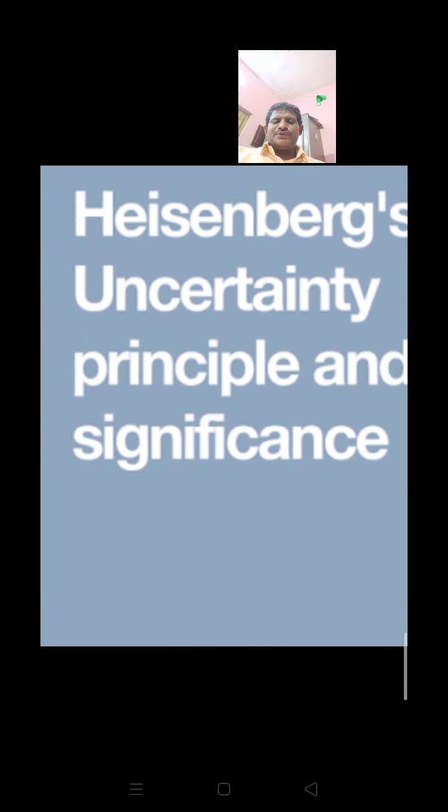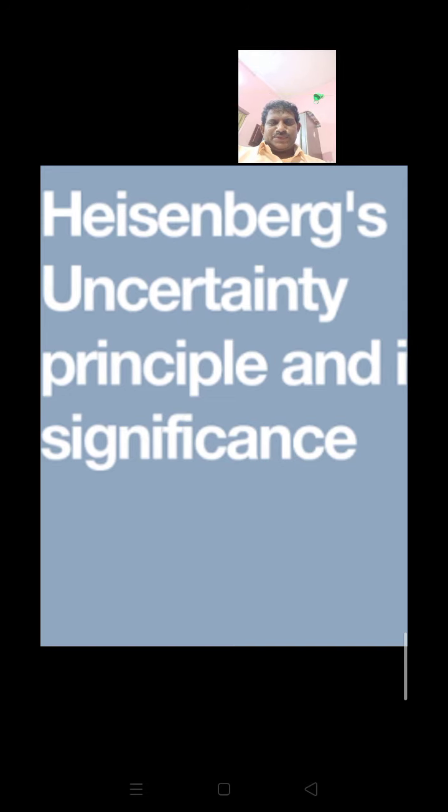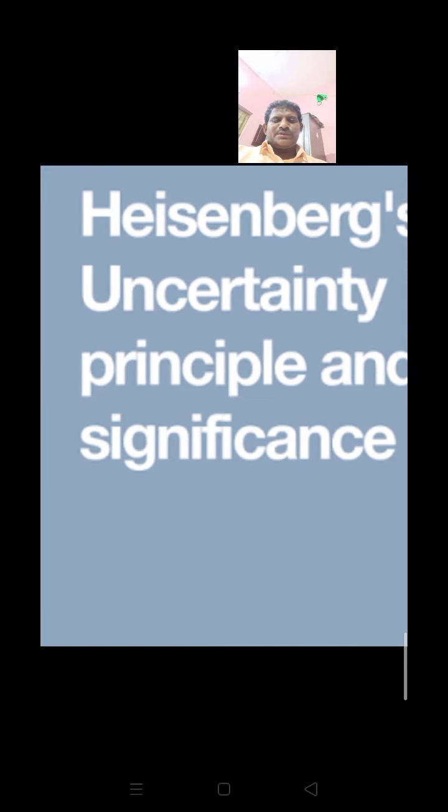Now let us discuss the significance of the Heisenberg uncertainty principle. According to the principle, it is significant only for the motion of microscopic objects. It is negligible for the motion of macroscopic objects.